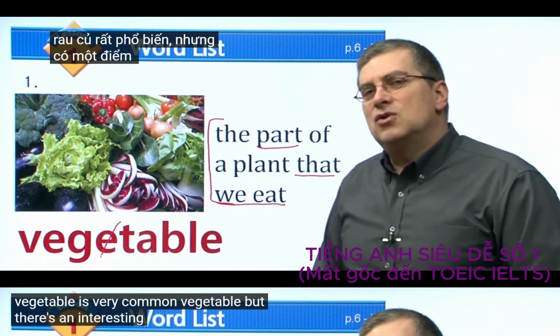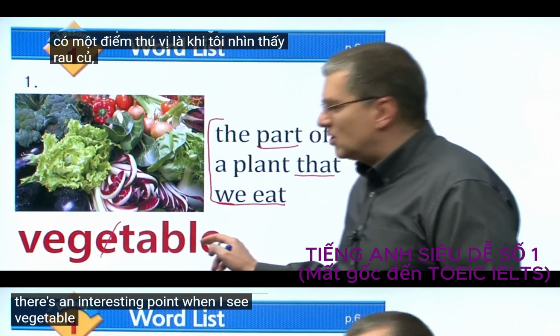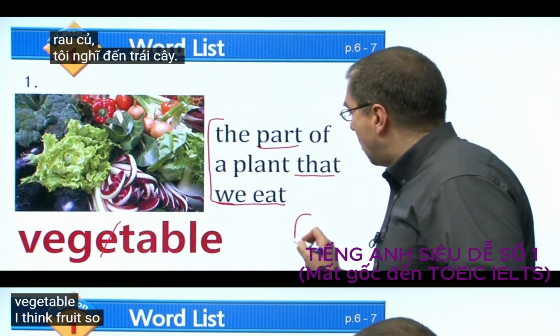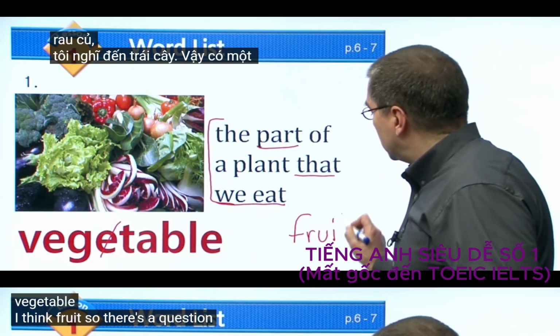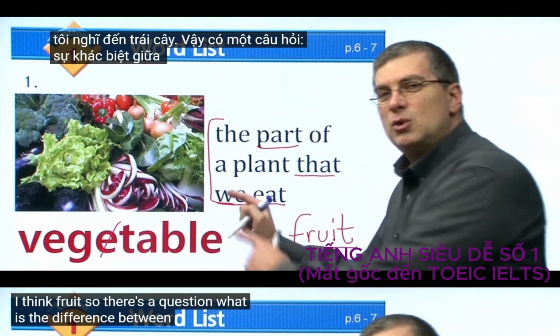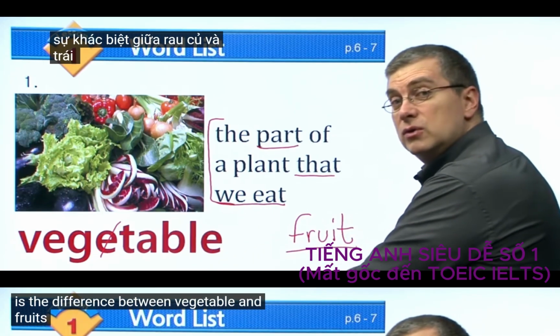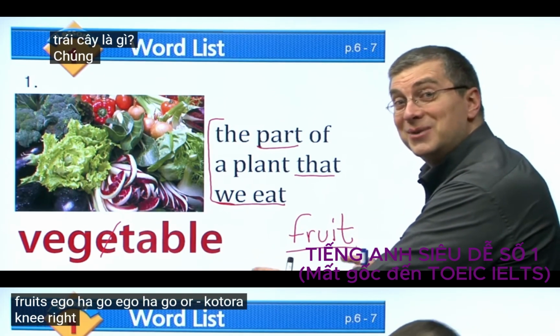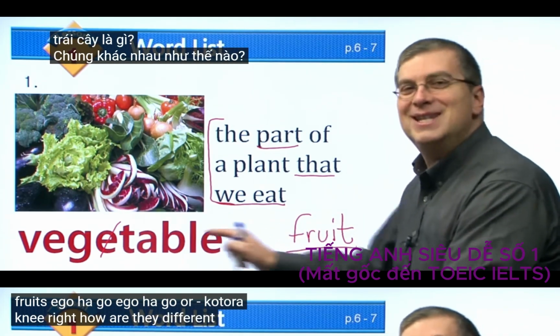But there's an interesting point. When I see vegetable, I think fruit. So there's a question. What is the difference between vegetable and fruit? How are they different?